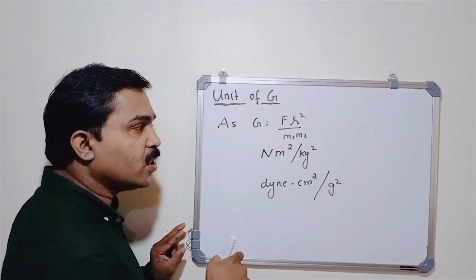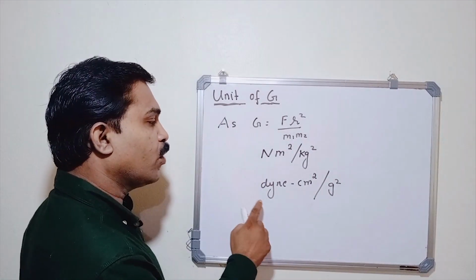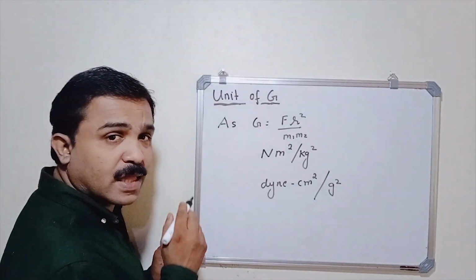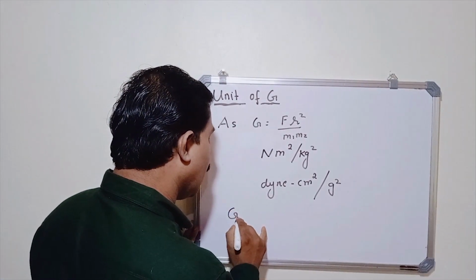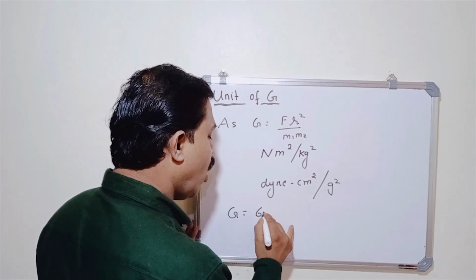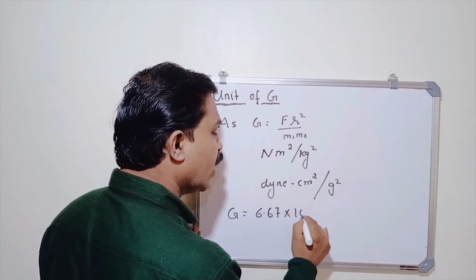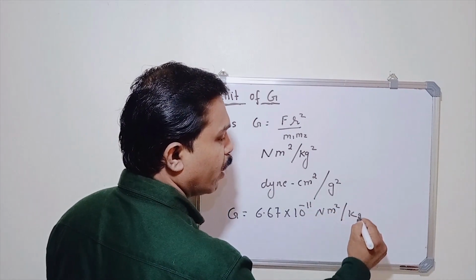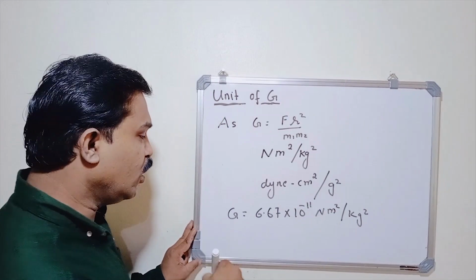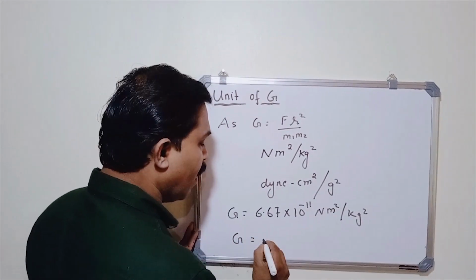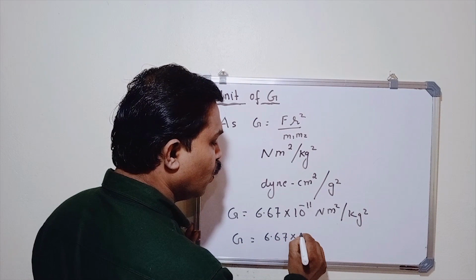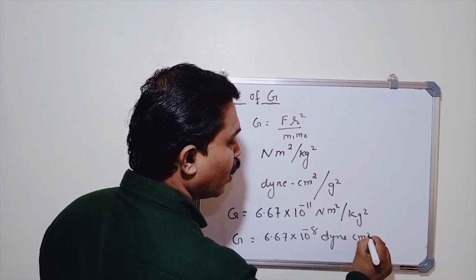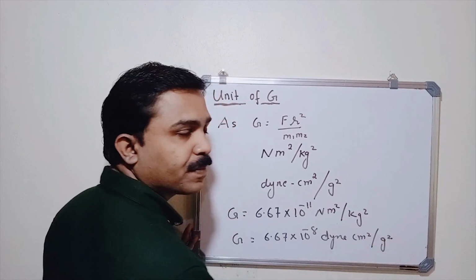So in CGS system the unit of gravitational constant is dyne centimeter square per gram square. Now in SI system the value of gravitational constant is equal to 6.67 into 10 raised to minus 11 Newton meter square per kilogram square, and in CGS system its value is given by 6.67 into 10 raised to minus 8 dyne centimeter square per gram square.